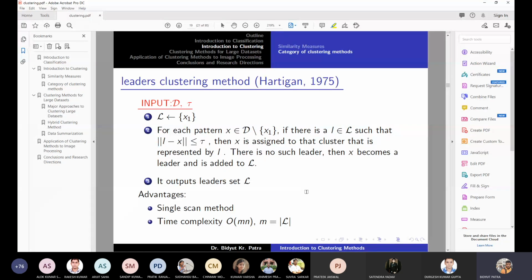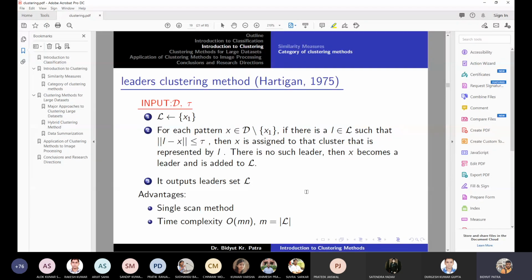But as such, I don't know what exactly you wanted to know. Do you want to know if there is any relation between the distance threshold and the number of leaders? Yes, obviously that will be there. If you increase the threshold distance, all data points may be in a single cluster, or it will form only one leader.